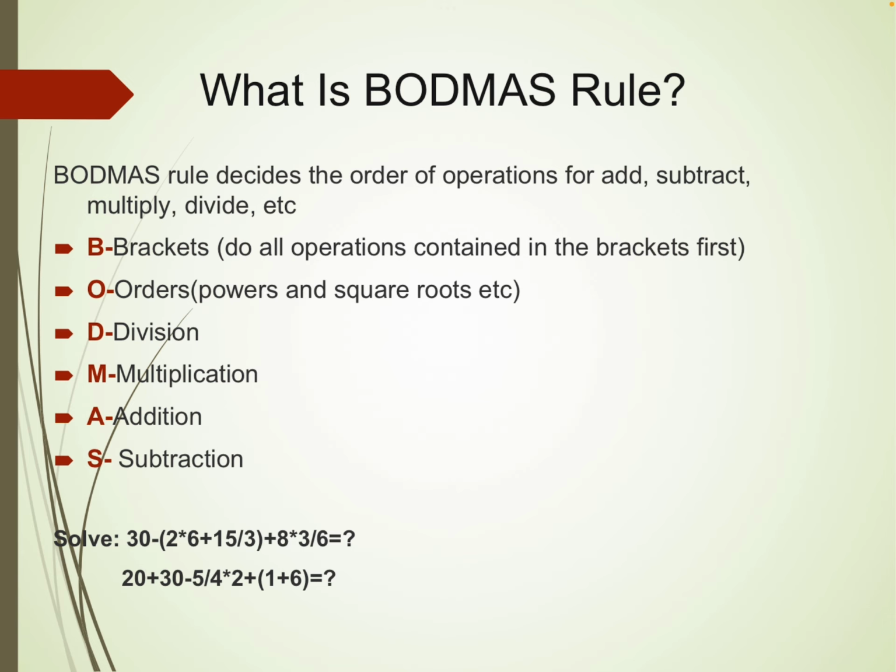So 15 divided by 3 is 5. 12 plus 5 is equal to 17. So 30 minus 17 plus, let's divide first. So 3 divided by 6 is 2, then multiply 2 by 4. So now we can follow addition or subtraction simultaneously, in any order. Okay.